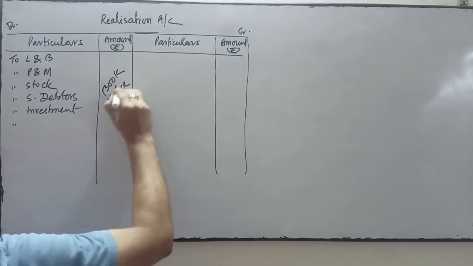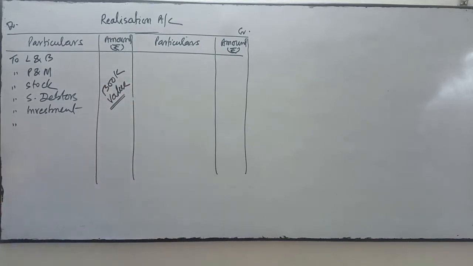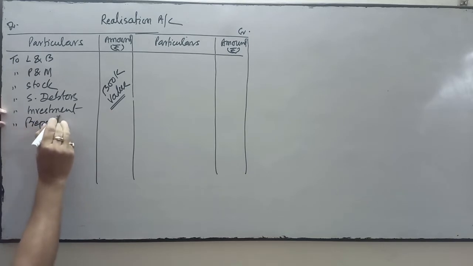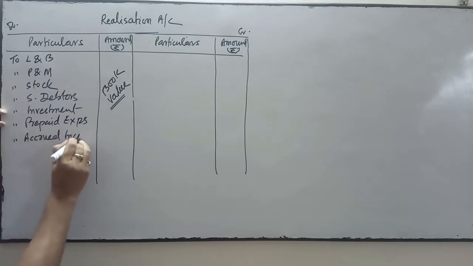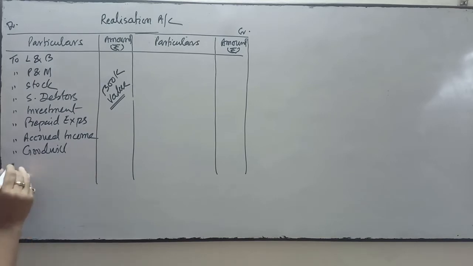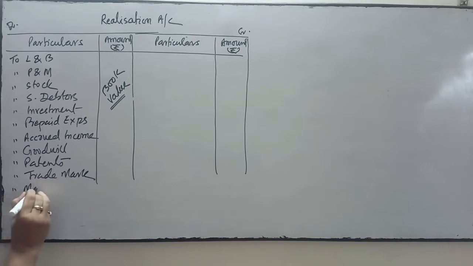Book value means value given in the balance sheet. So all assets will be transferred to the debit side of realization account, like land and building, plant and machinery, stock, sundry debtors, investment, prepaid expenses, accrued income, goodwill, if it is mentioned in the balance sheet, patents, trademark, marketable securities.